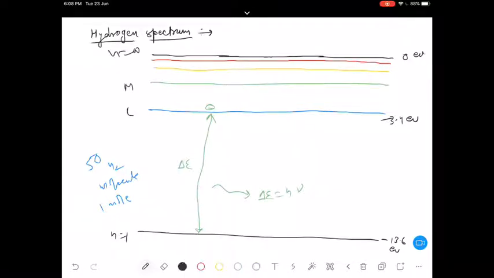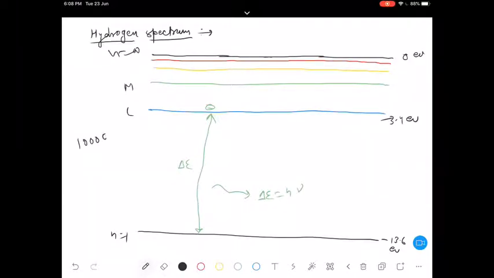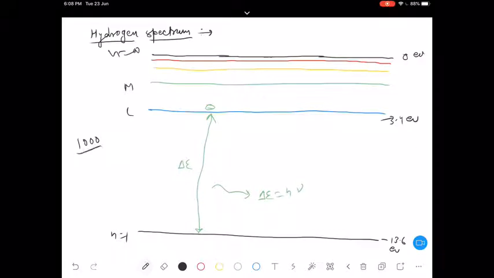So out of those, choose any number. Let's say 1000 hydrogen atoms are there. So 1000 electrons will be there in the ground state for the time being in that lamp itself.